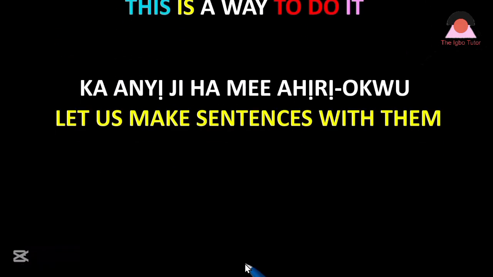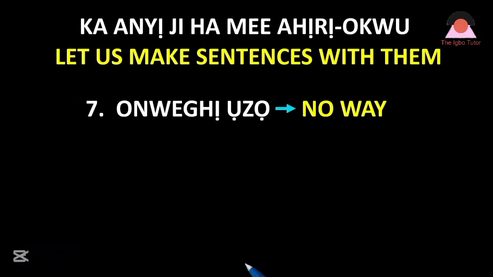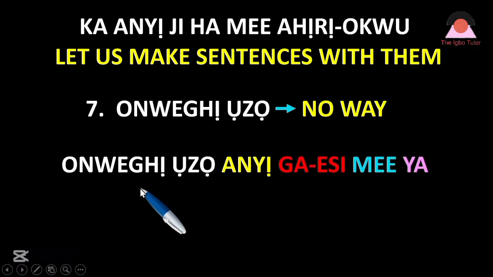Right. Anyị gaa na nke asaa. Let's go to number 7, which is onweghị ụzọ, which is no way. There's no way. Ụzọ adịghị. Okay. Or onweghị ụzọ. Adịghị ụzọ. Ụzọ adịghị. Onweghị ụzọ. Okay. There's no way. Let's look at the sentence now.